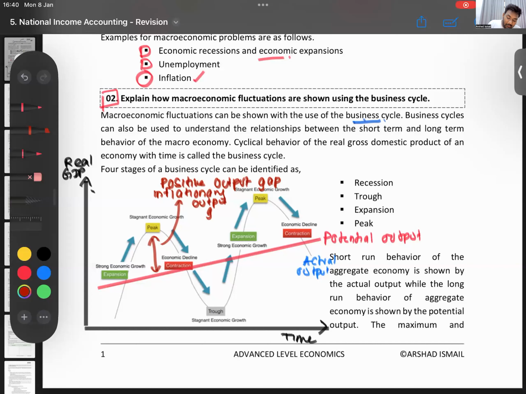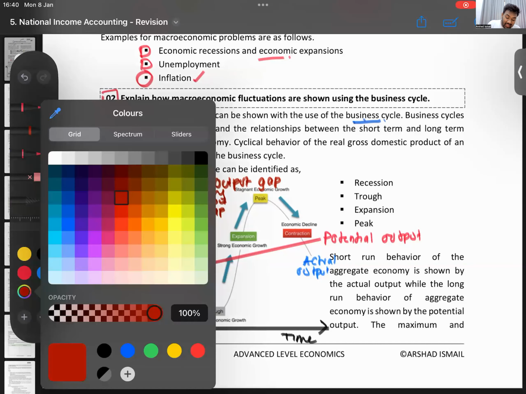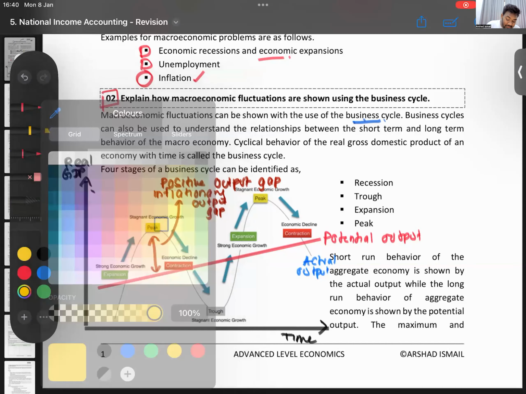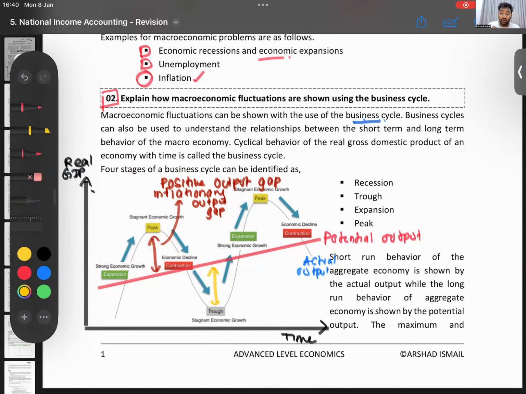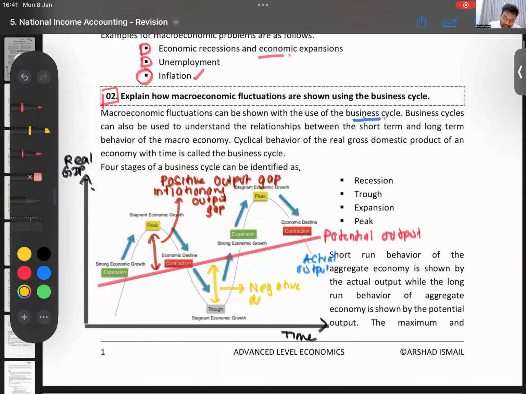Then what about this? When the actual output is below potential output, this gap is called what? The yellow one. That is called a negative output gap. Another name: you can also call it a deflationary, or you can even call it a recessionary output gap.